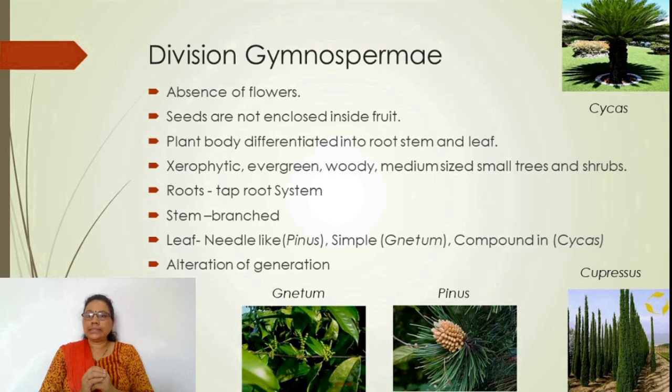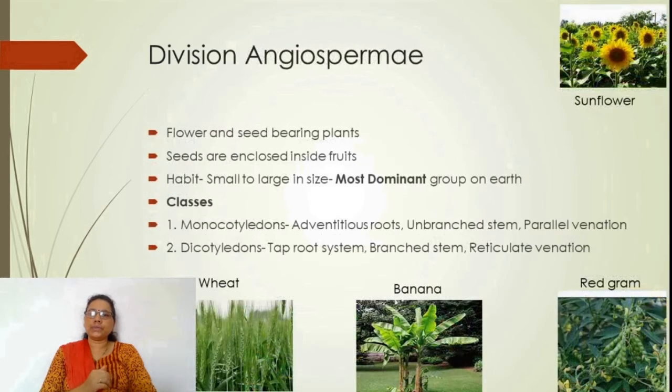And we go to the next division, called angiosperms. The angiosperms are highly developed plants on the earth. This is the largest group of plants on the earth. They produce well-developed flowers and seeds. As they produce flowers, this differentiates gymnosperms from angiosperms.